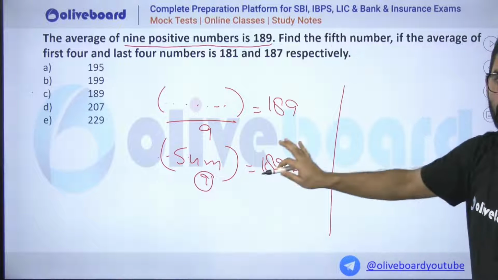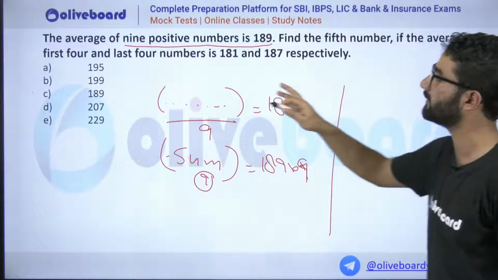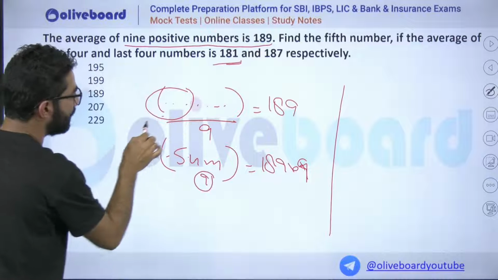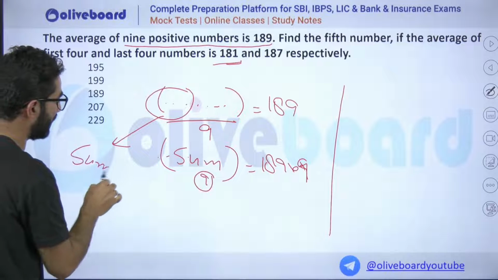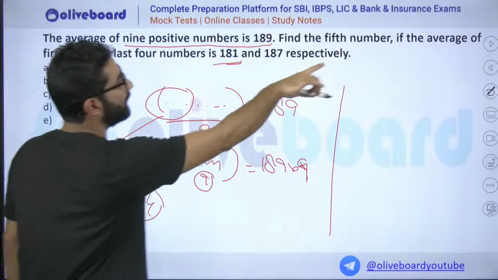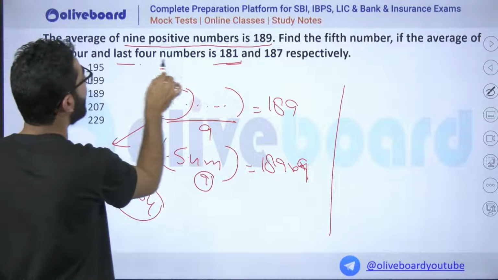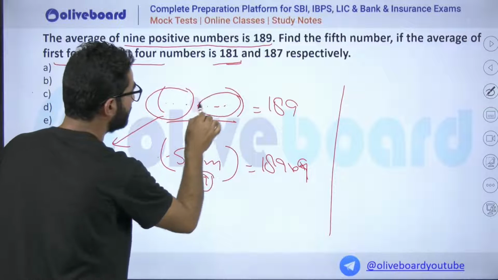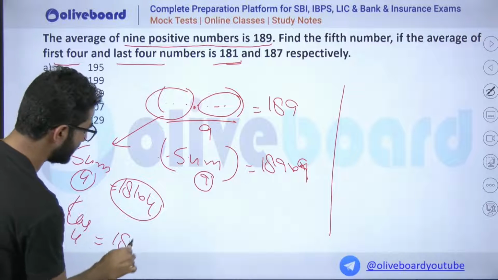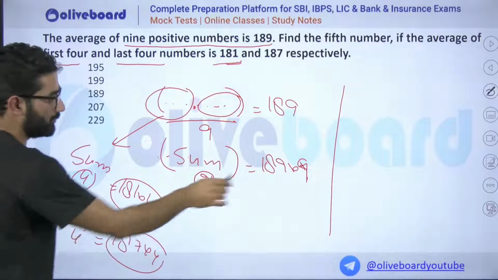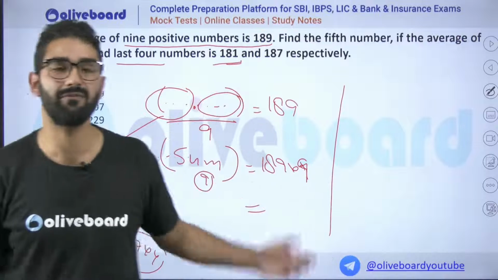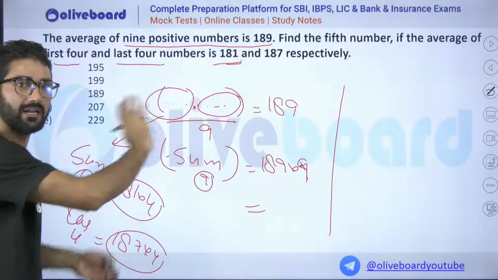We are going to find the fifth number. It is given that the average of the first 4 is this much, so the sum of the first 4 will be 181 multiplied by 4. Also the average of the last 4 is given. There will be one missing, so the last 4 will be 187 multiplied by 4. Just subtract and you will get 229. That will be the fifth term. Simple, na? Just rearrange the data, you will get the fifth term.